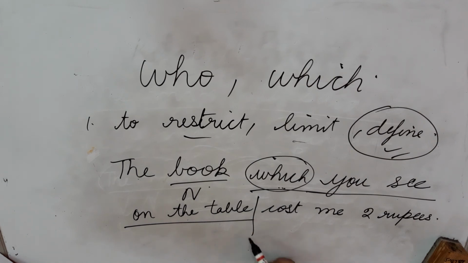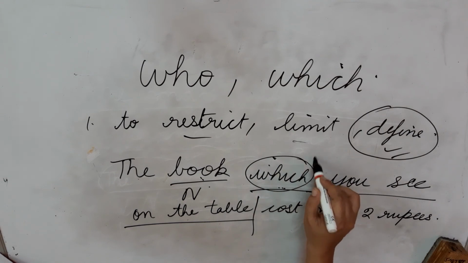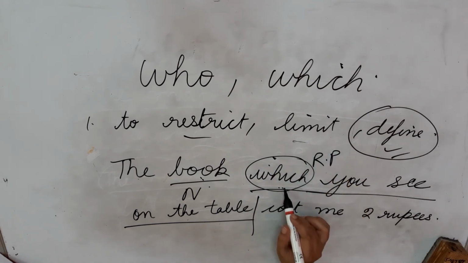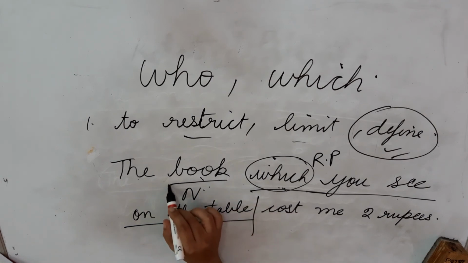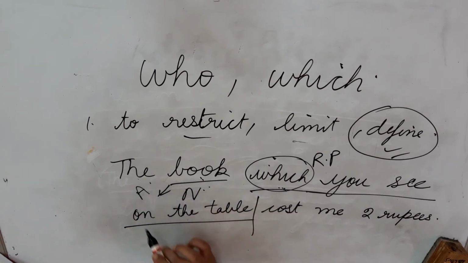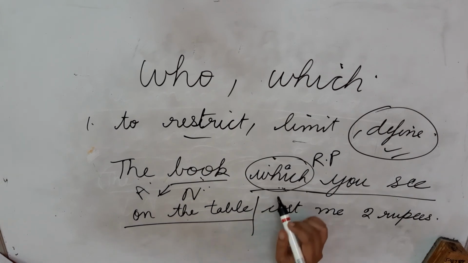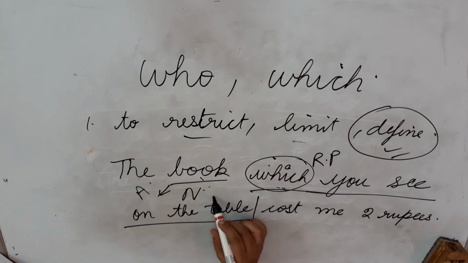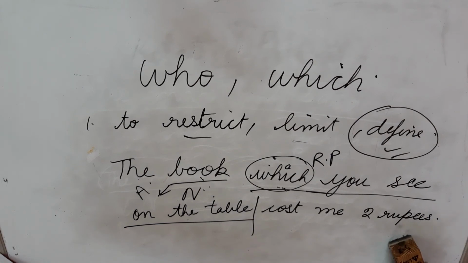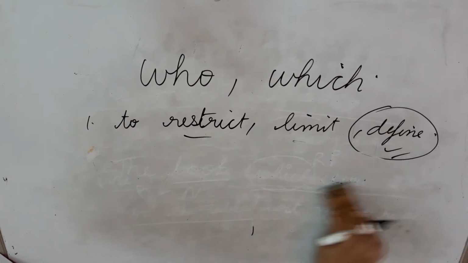So this is defining the book or the noun. So this which is the relative pronoun telling us something, a relation. This is a noun and we call this the antecedent. So the antecedent comes just before the relative pronoun. Okay. So here which is used for non-living, and earlier we had seen that who was used for human beings.